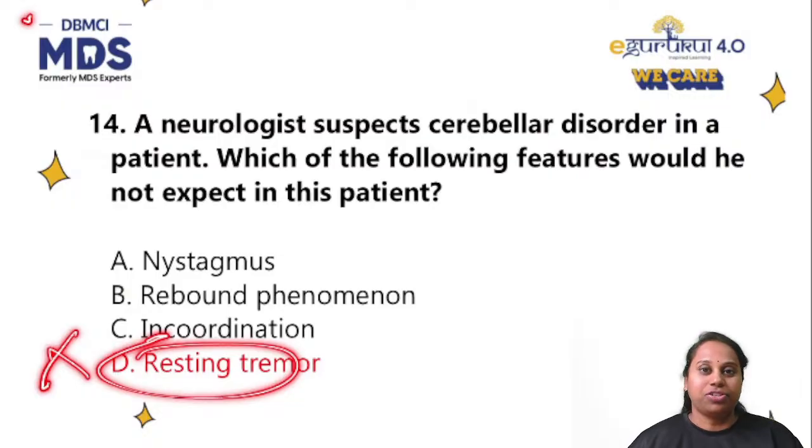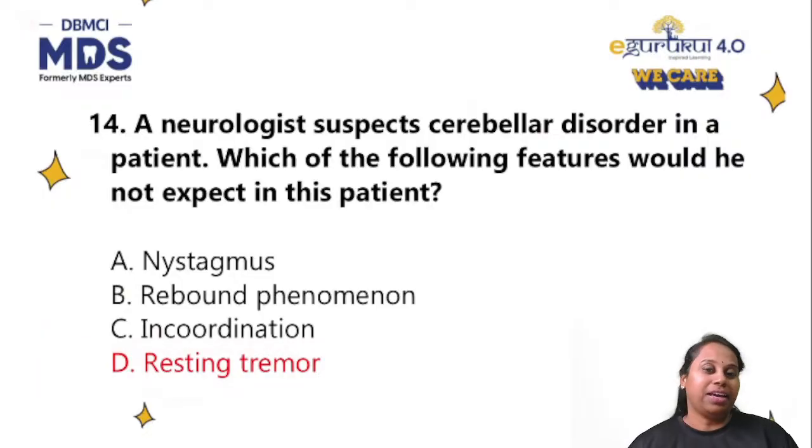Resting tremor is a feature of Parkinson's disease, which is a disorder of the basal ganglia. So resting tremor is seen in basal ganglia disorder, not in cerebellar disorder. In cerebellar disorder, you see tremor, but it is intentional tremor. It is not resting tremor. Intentionally, when you want to do any activity, there is tremor. This is called intentional tremor.